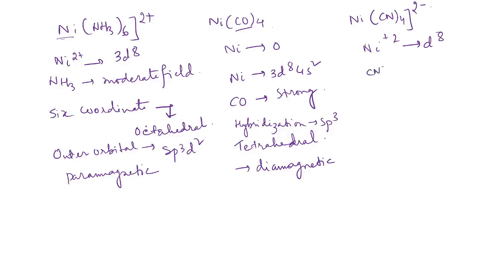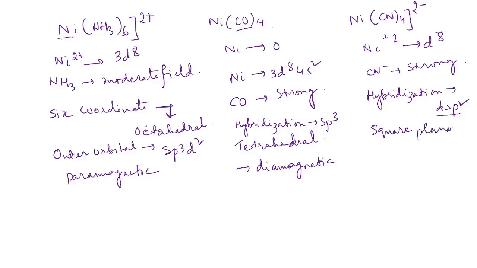CN minus is also a very strong field ligand, so it will cause pairing of the electrons. So the hybridization will be dsp2. Since it is dsp2, the geometry will be square planar and the magnetic nature will be diamagnetic.